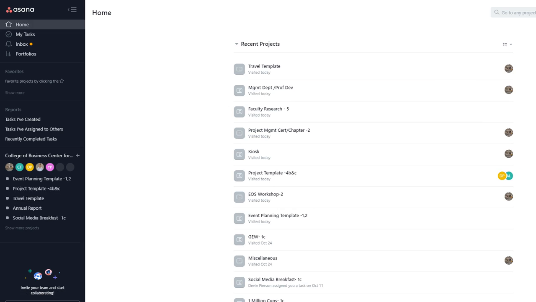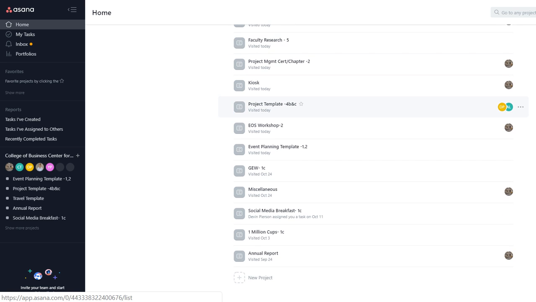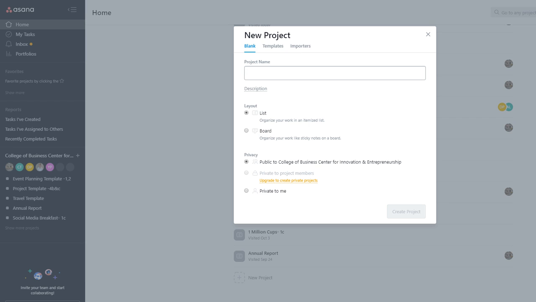Once these things are completed, I'm rest assured that all of my checklist is done, and then I can move forward with it. The other thing with Asana is that you can create projects. So I can click on new project, and then you can write a project name, for example, exams test. This project is a blank project for right now.